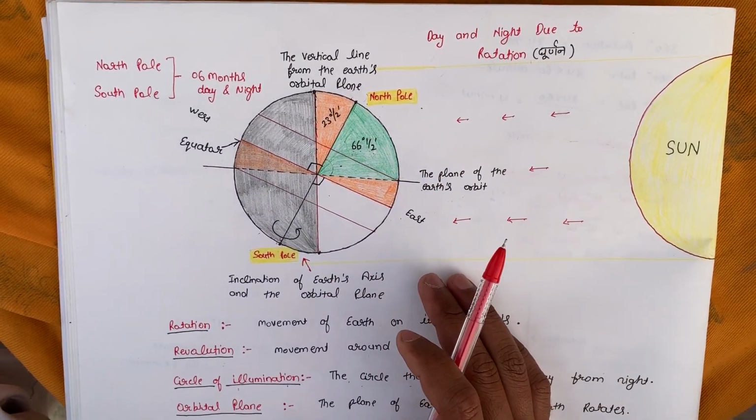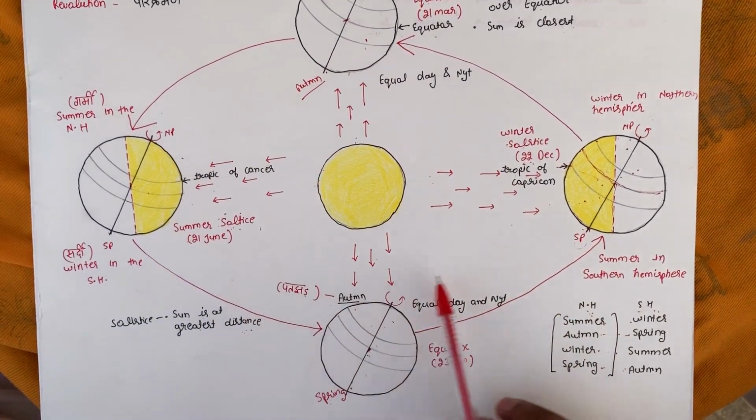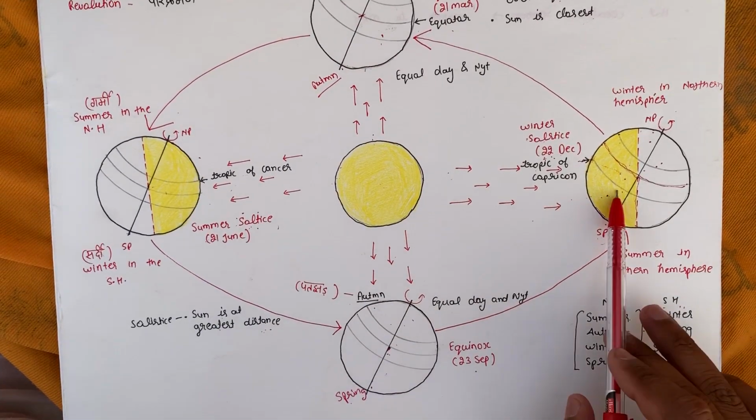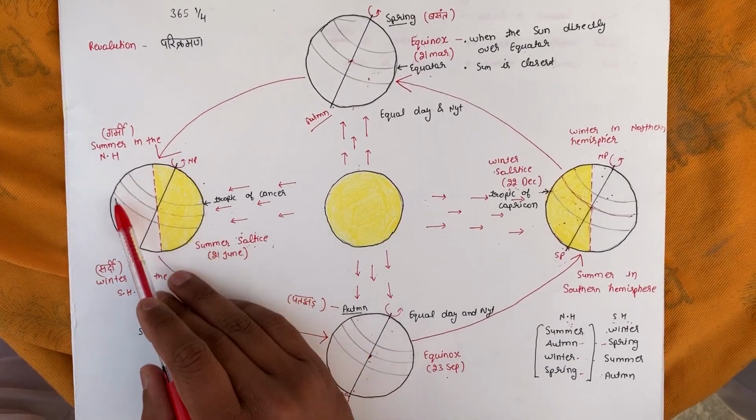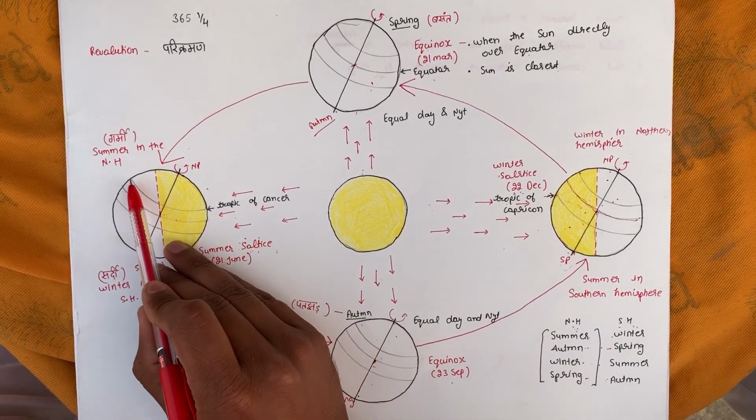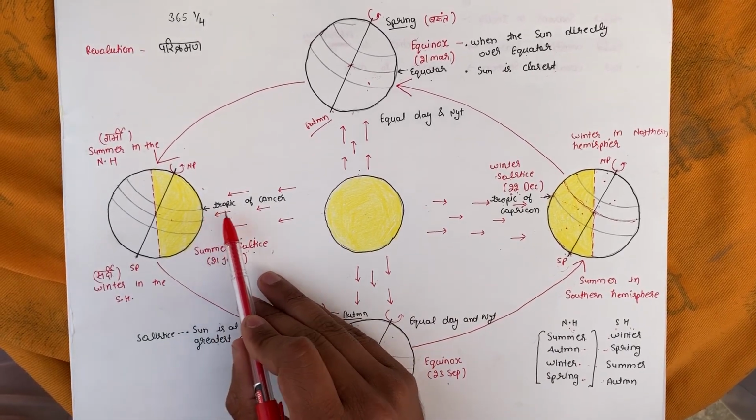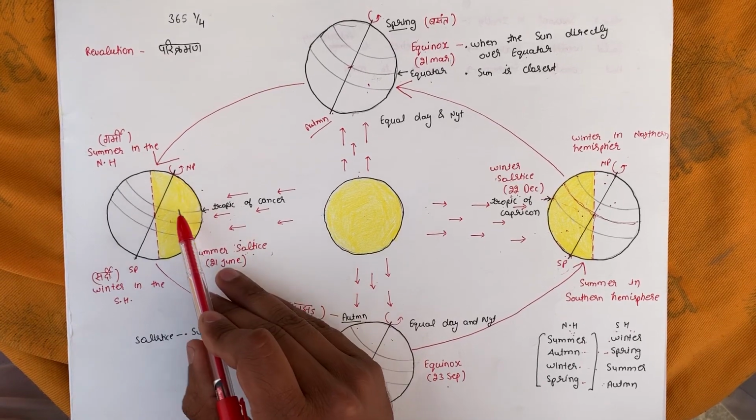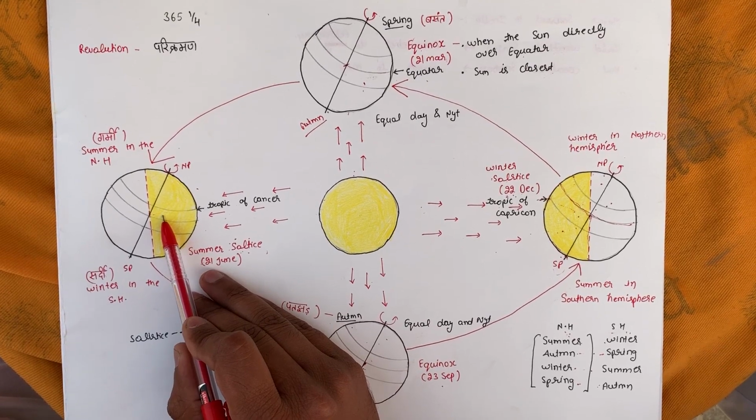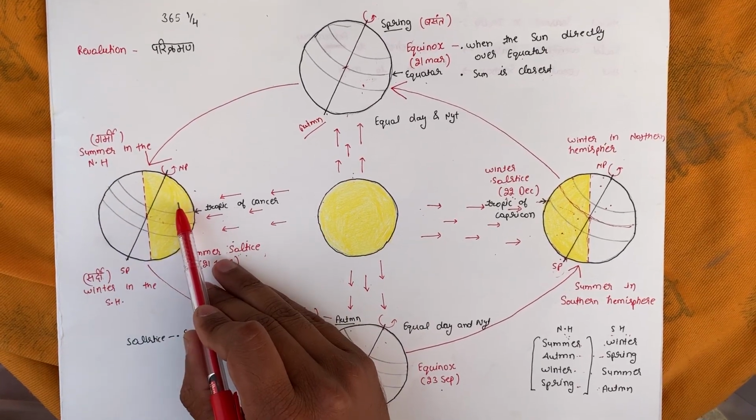So now we will look at the revolution of the earth. So friends, in this figure we can see this is the sun and this is the earth at different points. Starting with this position, here we can see the light of the sun is directly falling on the Tropic of Cancer. Due to this, the northern hemisphere is getting the maximum amount of heat and light, and in the northern hemisphere we feel the summer. This is the time of May to June.